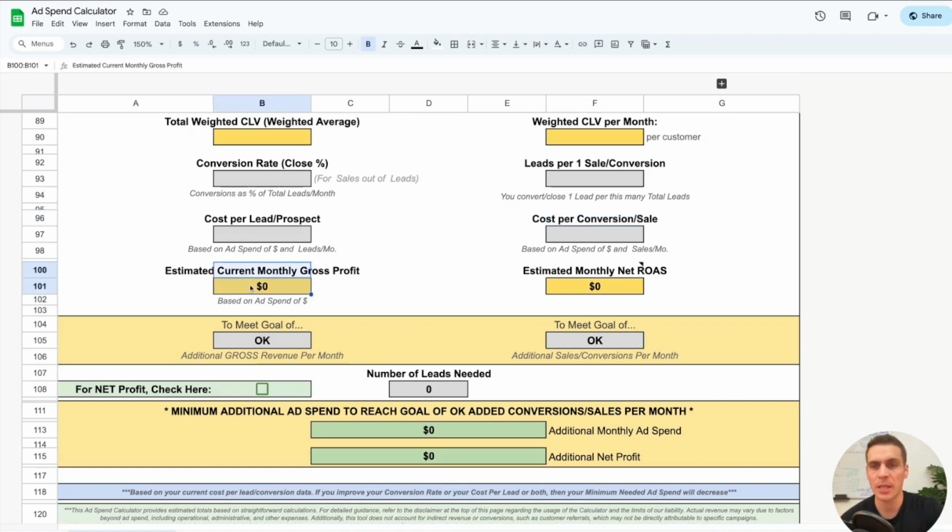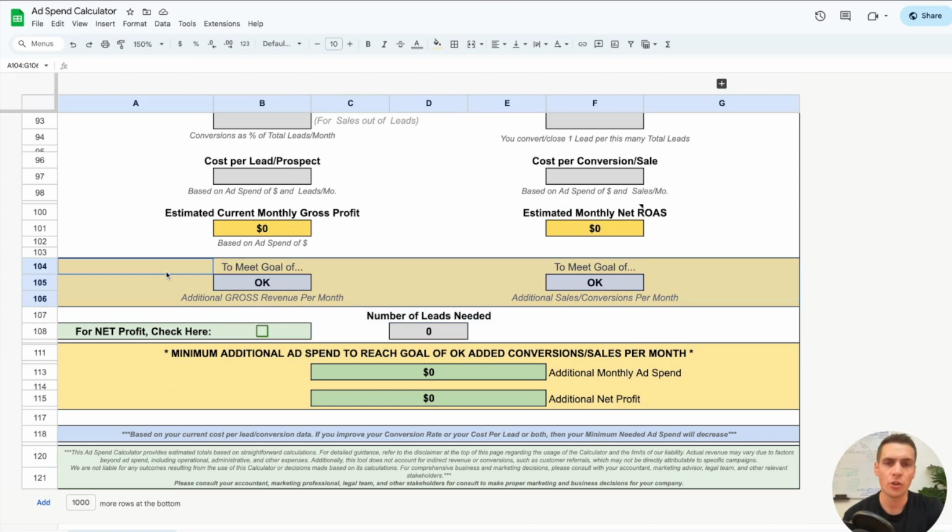Next, we have your estimated current monthly gross profit. So this is based on what you're currently doing right now. This is about how much you should be making in profit, and also your current estimated monthly net ROAS based on the campaigns that you're doing right now. And then here we just reiterate your goals once again.